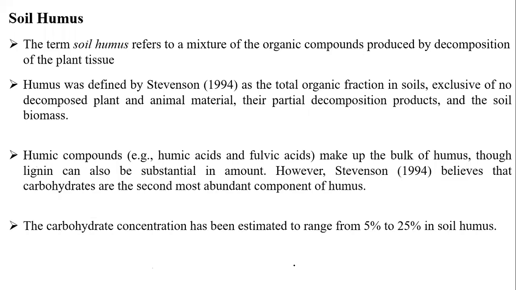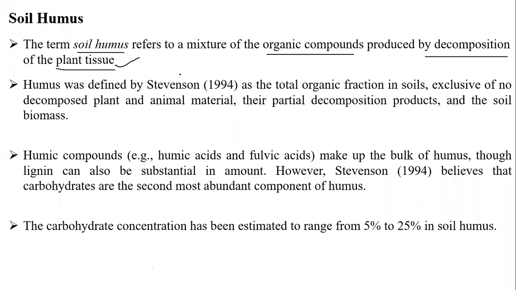First, students, soil humus. Naturally, if we are dealing with any organic compounds, we have to think about what soil humus is. The term soil humus is a general definition: a mixture of organic compounds produced by the decomposition of plant tissues. Humus, as we have seen in the previous slides, is a mixture of organic compounds produced by the decomposition of plant tissues.